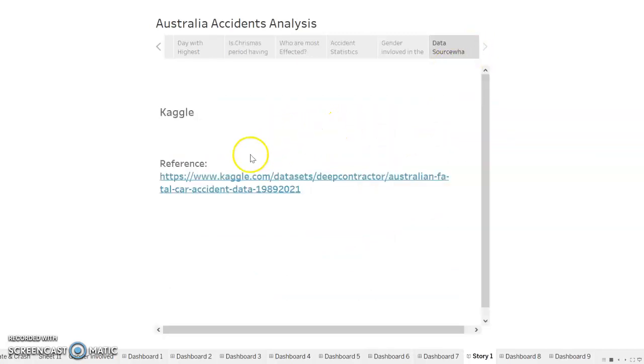So the last page is the reference for this visual. We can see in this graph that the people getting impacted by those accidents are mostly males, and that the day of the week where we accumulate the maximum number of accidents throughout the year is Saturday, and they usually happen around 3 p.m., in the daytime. So that was it for this presentation.